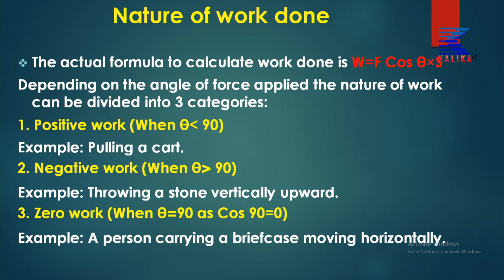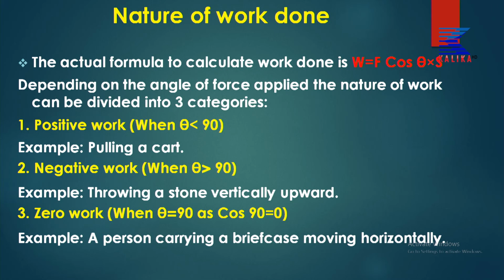less than 90 degree, for example, pulling a cart or pushing a bicycle. Negative work done when the force is applied at an angle greater than 90 degree. Example, throwing a stone vertically upward, negative work done. And 0 work done when the value of angle theta is 90 degree, because cos 90 equal to 0.